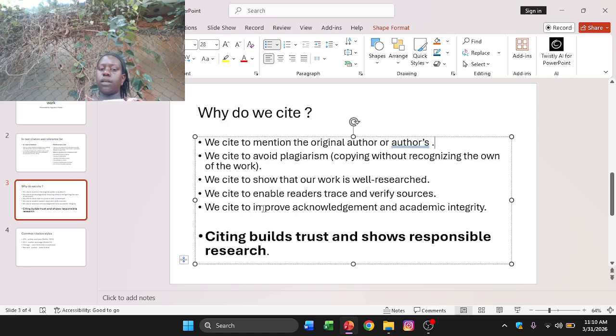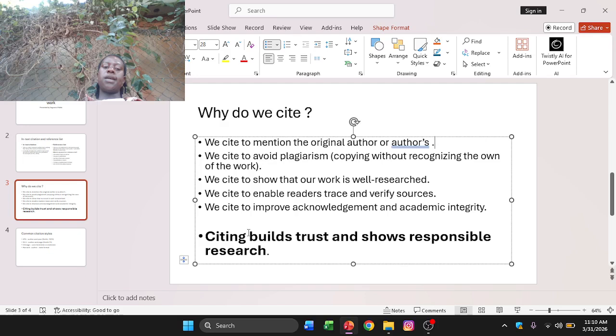Yeah, we cite to improve that responsibility in us, that academic responsibility to know something, and academic integrity. We cite because we really want to make ourselves academically strong. So we go cite academic things. Maybe we got some sentence, some quote. So we get it out and then we cite it.